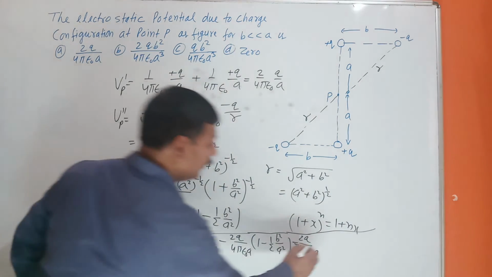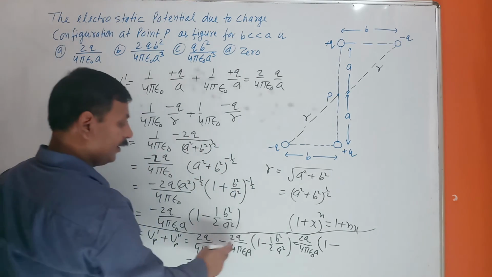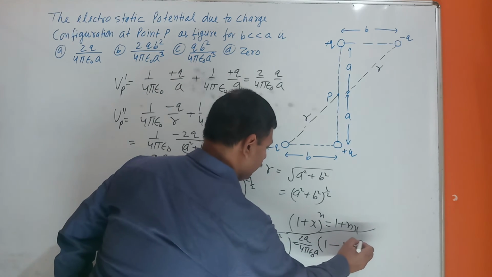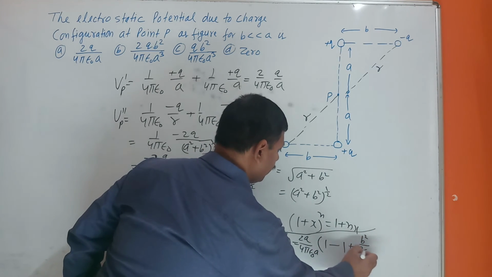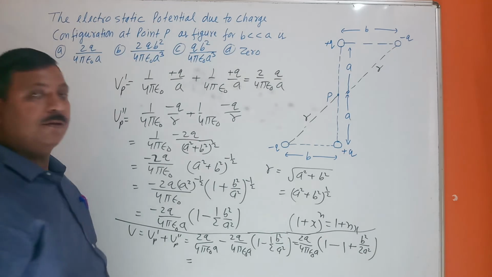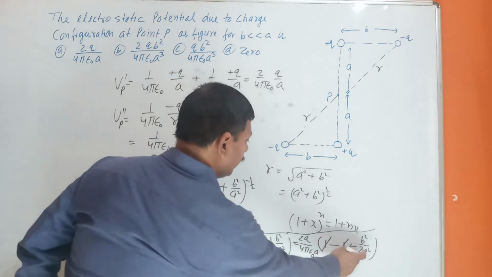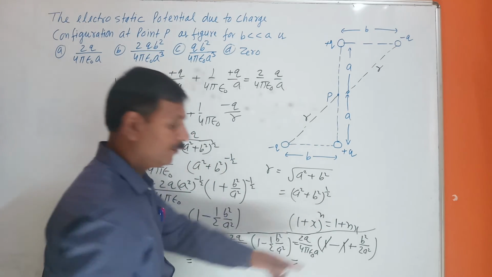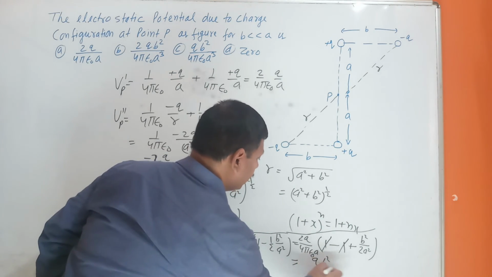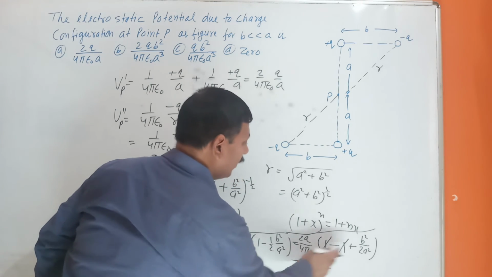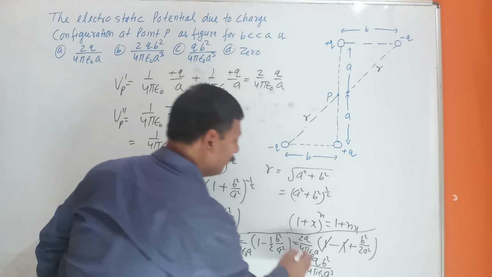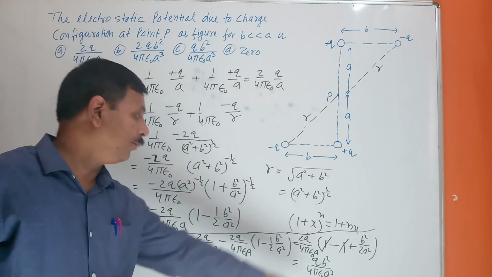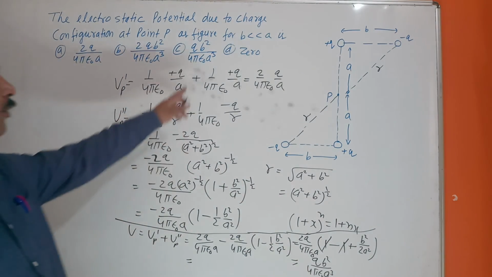Remaining is what? 1 minus, this becomes minus 1 minus minus plus, this b square upon 2a square. 1 cancels out, 2 cancels out. So the answer is q b square upon 4 pi epsilon naught a into a square, that is a cube. 2 also cancels out. So this will be q b square upon 4 pi epsilon naught a cube.